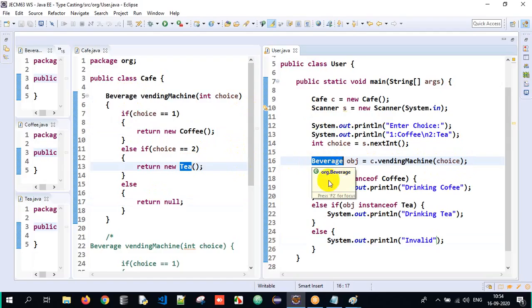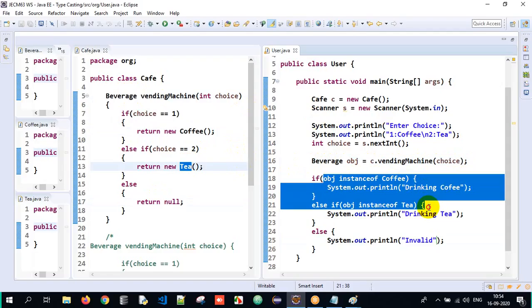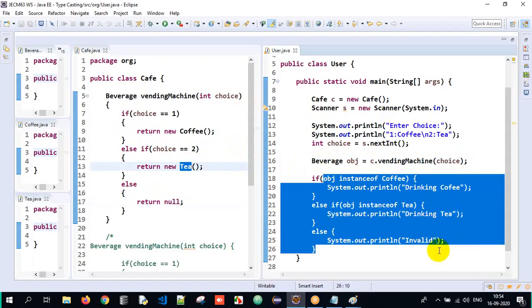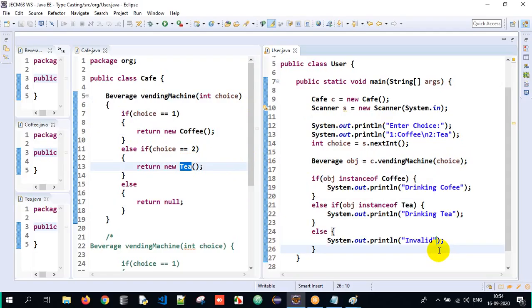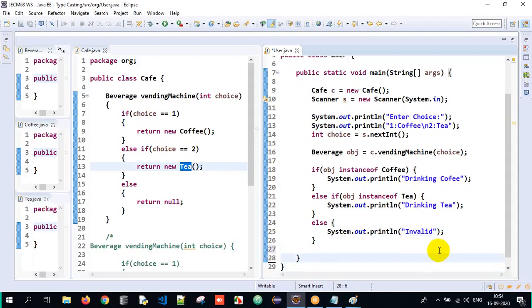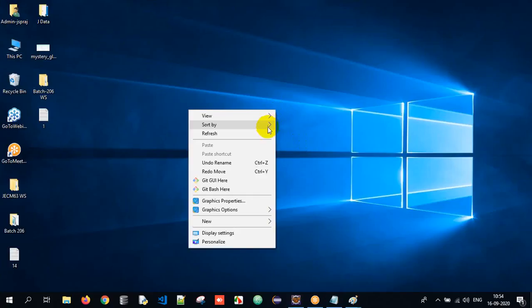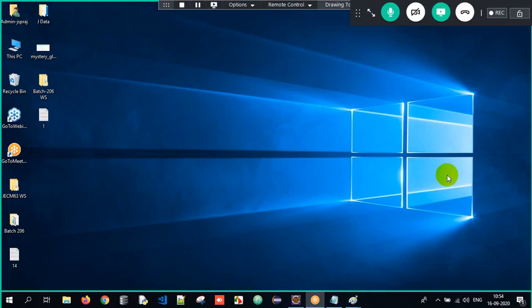So it is beverage. If the object is an instance of coffee, drinking coffee. If it's an instance of tea, drinking tea. Else it is invalid. So this is all about the entire process of understanding what is upcasting and downcasting. The basic things we are supposed to understand when it comes to upcasting and downcasting. I hope you all got the basic idea of it. Clear? So we are done with the entire process of understanding upcasting and downcasting here.